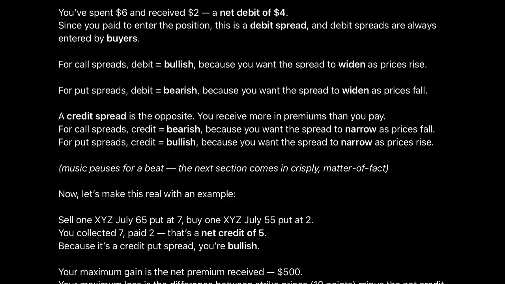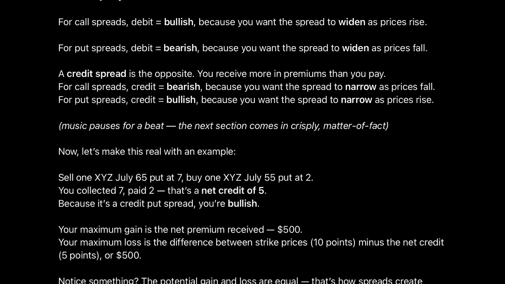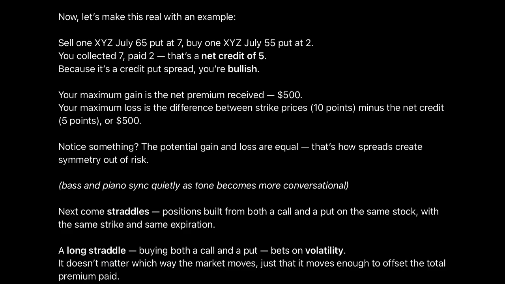Now let's make this real with an example. Sell one XYZ July 65 put at 7, buy one XYZ July 55 put at 2. You collected 7, paid 2. That's a net credit of 5. Because it's a credit put spread, you're bullish.